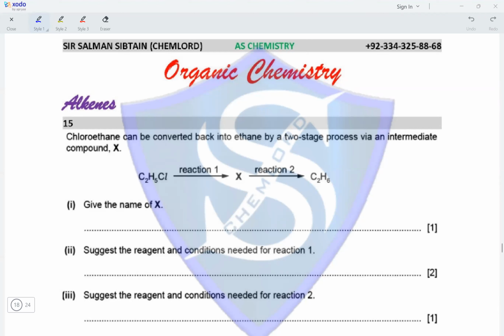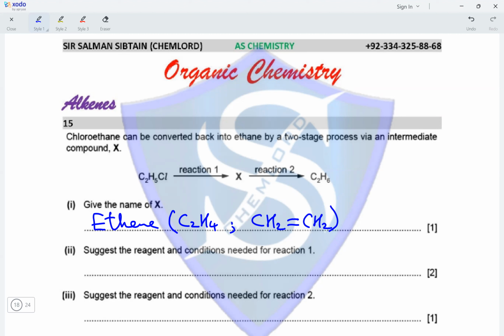Question 15. Chloroethane can be converted back into ethane by a two-stage process via an intermediate compound X. Okay, so C2H5Cl in reaction 1 forms X, and X can form C2H6. Give the name of X. So we need to get rid of the chlorine atom present. So this should be an alkene, by removal of hydrogen from one carbon atom and chlorine from the other. So give the name of X. The 2-carbon alkene is called ethene. And the formula of ethene is C2H4, or we can write CH2 double bond CH2.